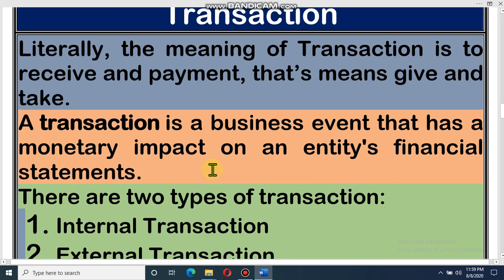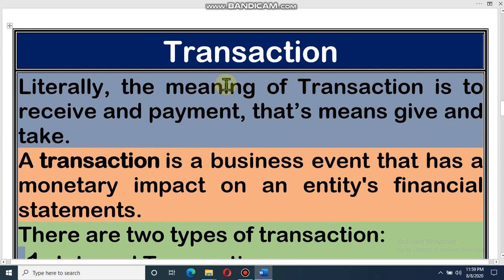So dear student, I hope now it is clear what a transaction is. Transaction means give and take. That means if I give any benefit and in return I receive any benefit, then it will be a transaction. I may receive goods, I may receive service, then it will be a transaction.